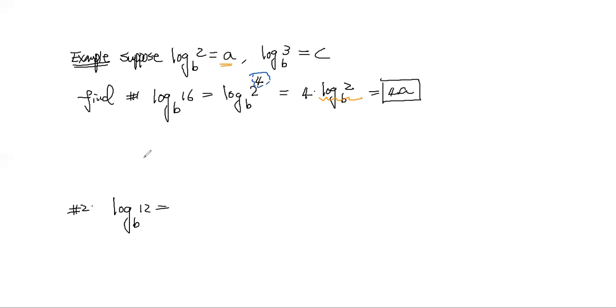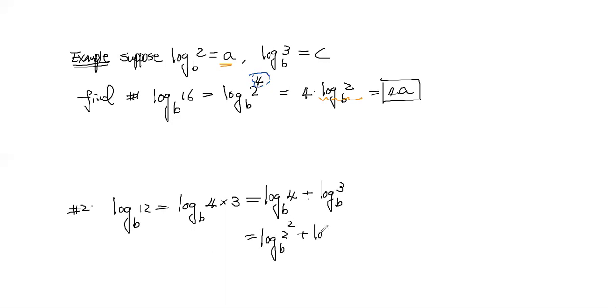All right. So now let's take a look at log base b of 12. It's 4 times 3, right? Then I can use the log property. Multiplication is add. So I will have log b of 4 plus log b of 3. Then the 4, I can change it to 2 to the square, plus log b of 3.